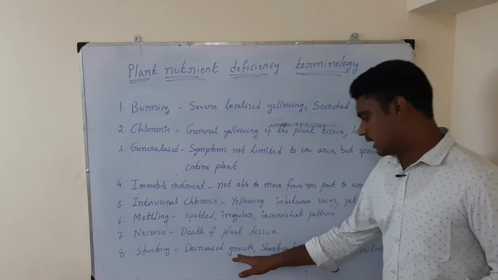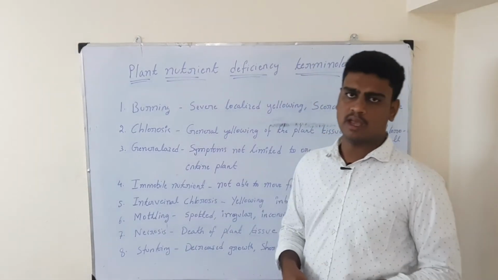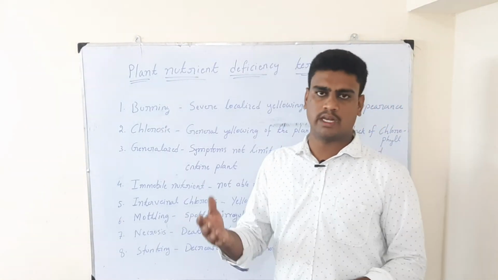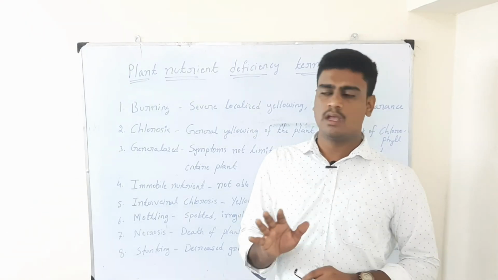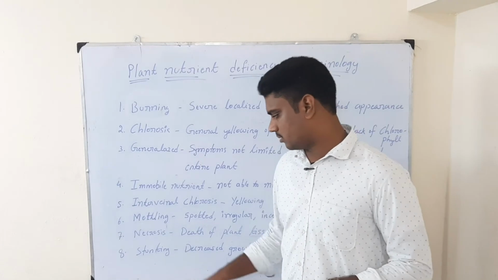Stunting is the decreased growth and shorter height of the affected plant. The plants which are affected by lack of nutrient will not grow any further, but will remain in stunted growth and be very short in height. This is all about stunting.